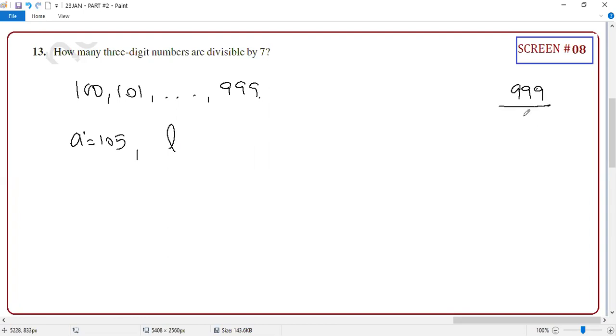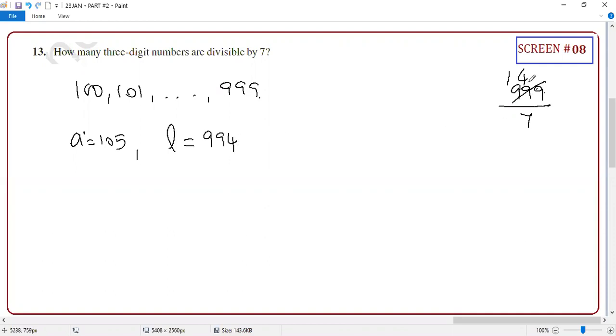How to confirm, sir? Maybe students will find it difficult. You just apply the 7th table. I know only the Tamil table, I don't know the English table. By default, my brain will work that way, the number itself will come only if I say the Tamil table. So 29. 29 means how many 7s? 4, then 1. 19? Oh, this is the problem. So instead of 19, if you have 4, then you have 14. This is the way you have to check that. Clear or not? Guys, how to check whether 994 is that?